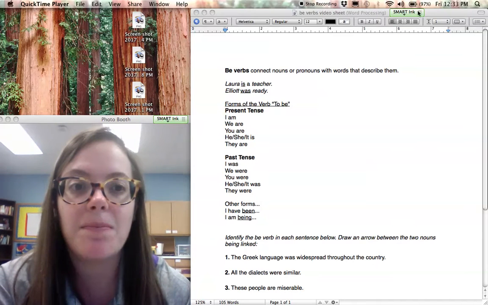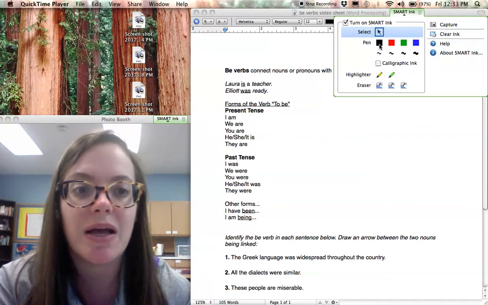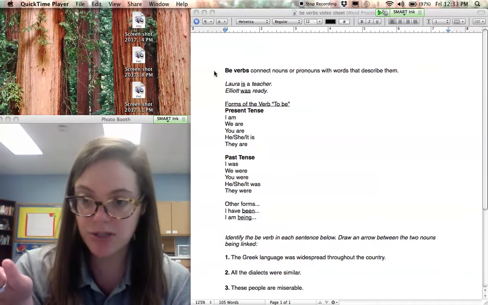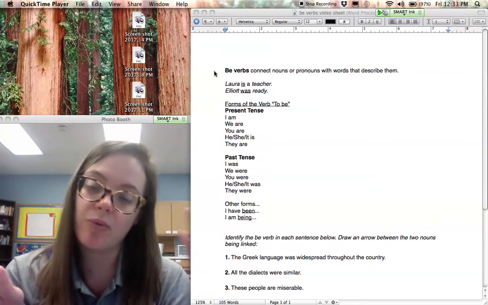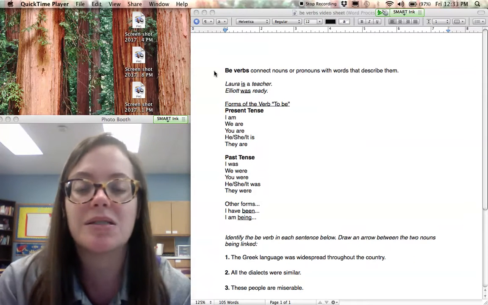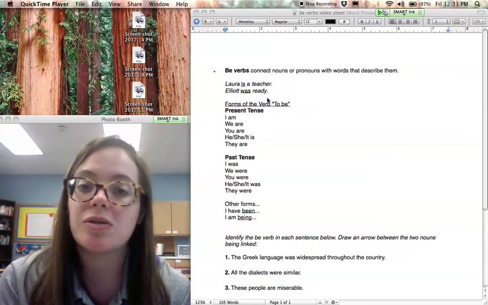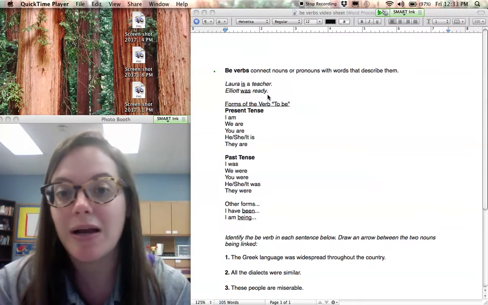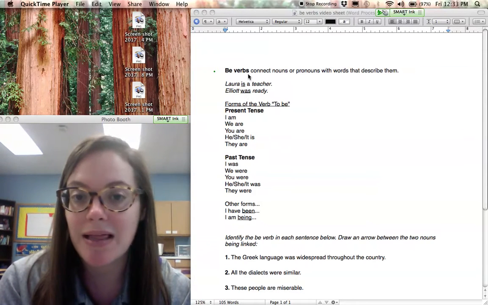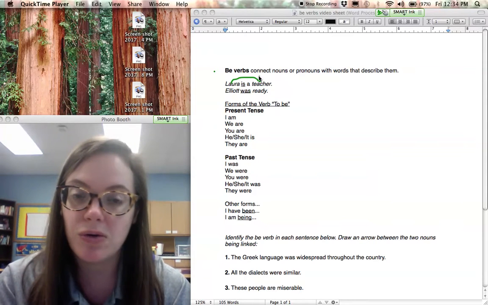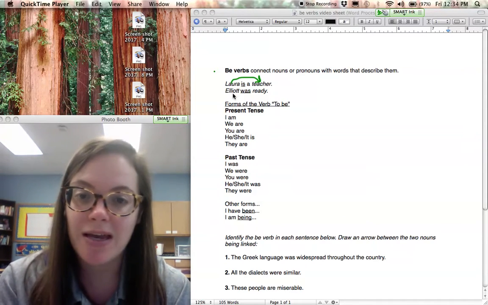Now, these verbs are verbs that I call the be verbs, right? Be verbs connect nouns or pronouns with a word that is describing them, all right? So, for example, Laura is a teacher. Elliot was ready. My be verbs are is and was, all right? And they're just connecting Laura to the description of her, teacher, and Elliot to the description of him, ready.